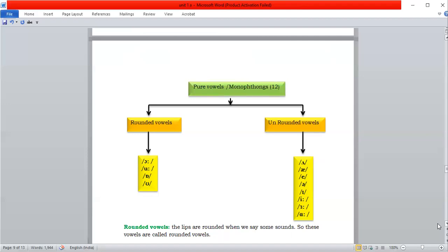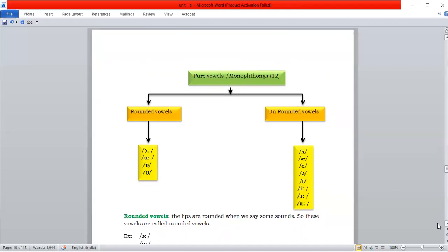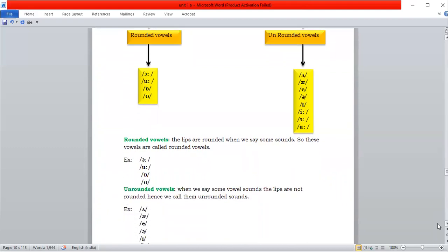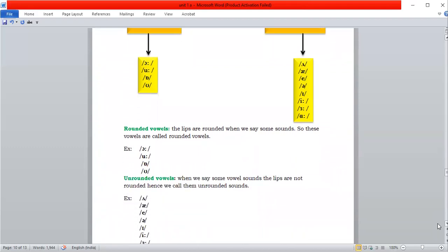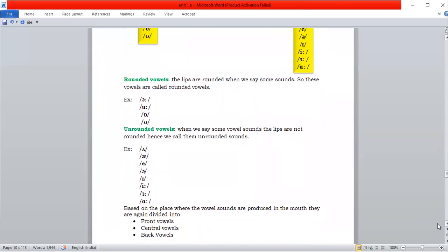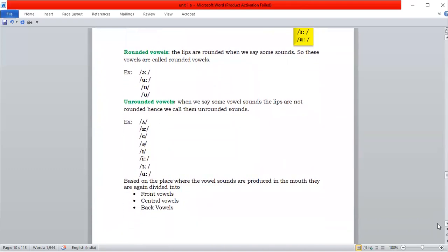While we are pronouncing these vowels, when the lips are not shaped into a rounded form, then these are called unrounded vowels. Okay, these are the examples of unrounded vowels.